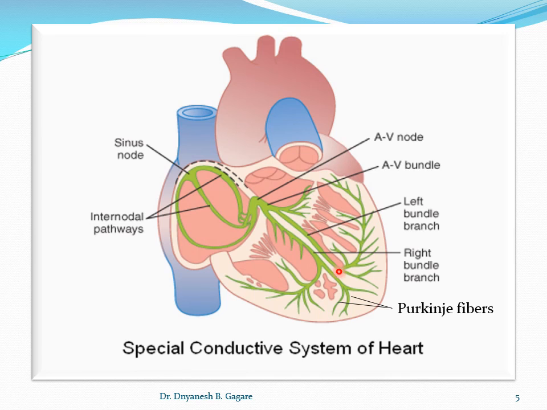Okay, that is the special conductive system. Now we'll proceed to each part and its functions. Again, keep this diagram in mind, because I am not showing it again. If you have the book with you, you can put this diagram in front of you and understand the further points easily. So: SA node, internodal pathway, AV node, bundle of His, right bundle branch, left bundle branch, Purkinje fibers. This is the special conductive system of the heart. Okay, now we'll continue. Next slide.